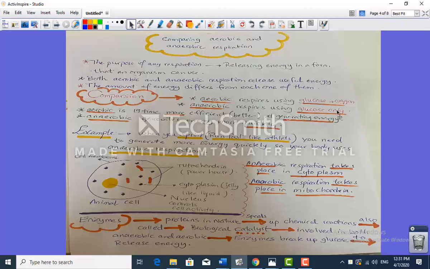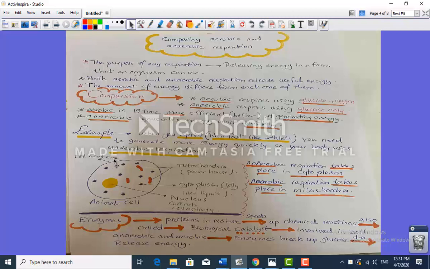The aerobic, the one that has oxygen, is 19 times more efficient, that means it's better, at generating energy than anaerobic respiration. Meanwhile, anaerobic respiration generates energy more quickly than aerobic respiration. For example, when you sprint, that means when you run fast, those athletes, when they don't jog but run, need to generate more energy quickly. So your body uses anaerobic respiration.